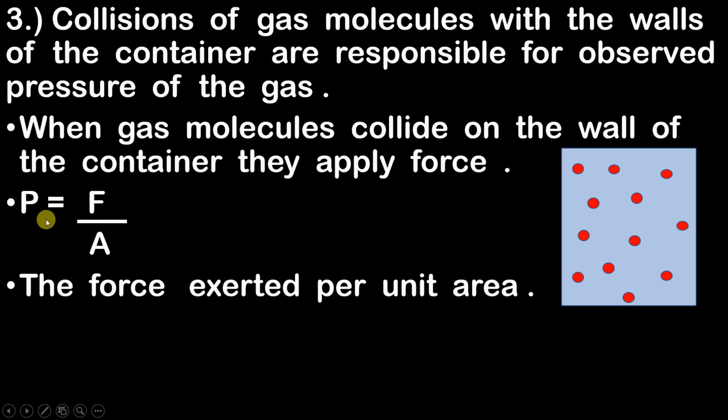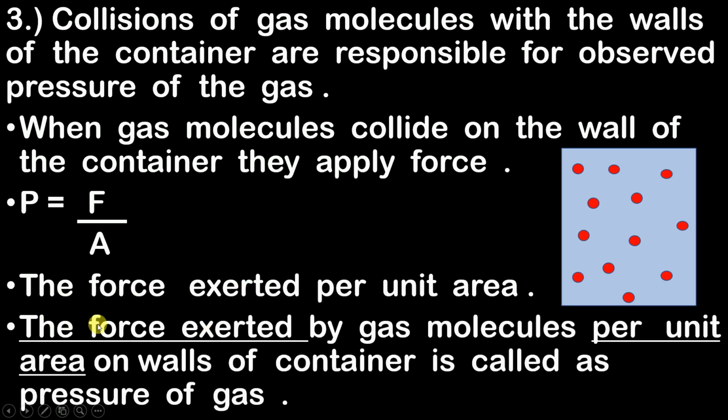Now, if you want to find out the definition of pressure of the gas, except this generalized definition, how are you going to define that? The force exerted by whom? By gas molecules. So the force exerted by gas molecules per unit area, on whom?